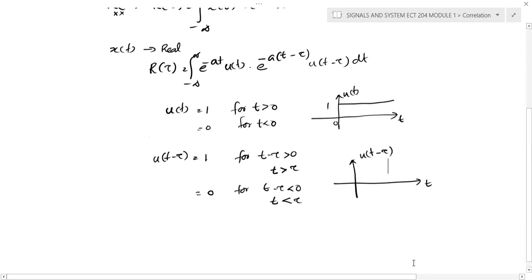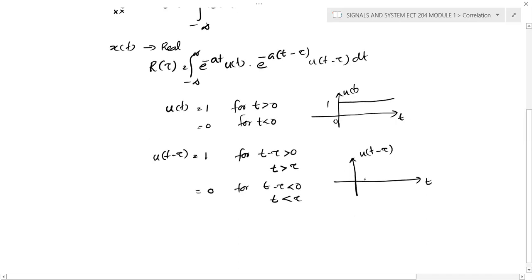We don't know the value of tau; it can be positive or negative. So assume that in this particular case tau is positive. Then you can draw the waveform from t greater than tau towards the right. From tau to infinity, the signal amplitude is 1.